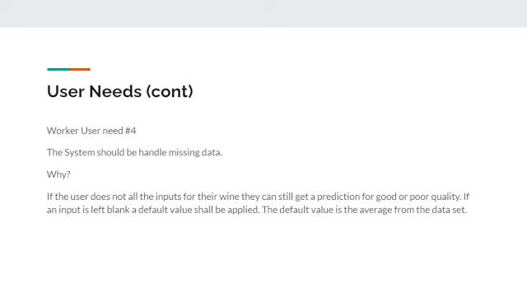Another user need is how the system is going to handle data when the user doesn't have all the inputs on the wine. How can that affect the prediction? Maybe it could crash or cause more bugs, something like that. So we have to find a way to handle all the values, whether it's a high number or a low number, so we can still give an answer on the quality of the wine.